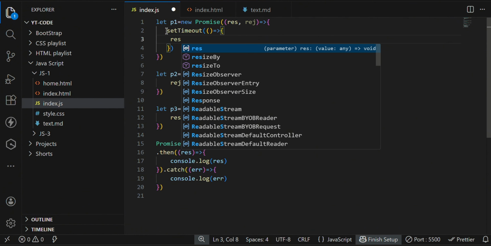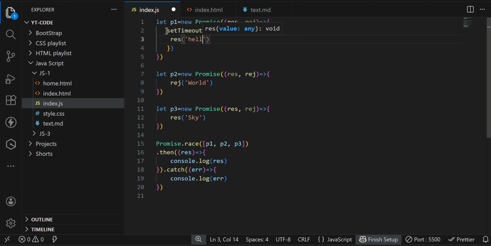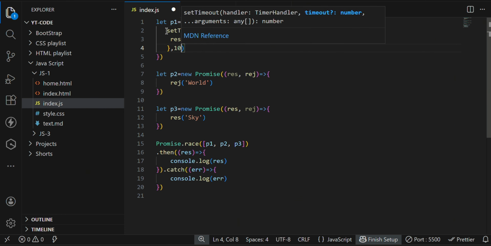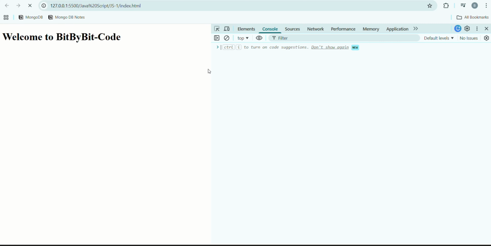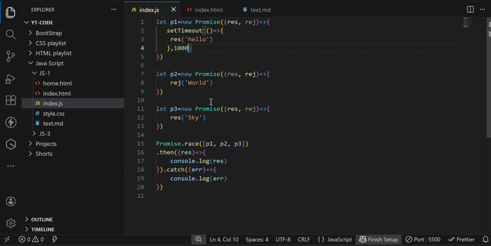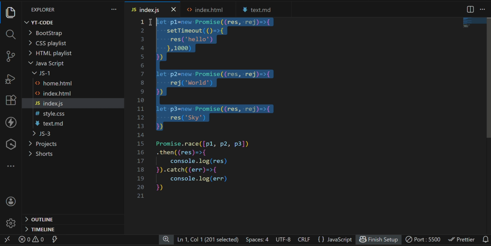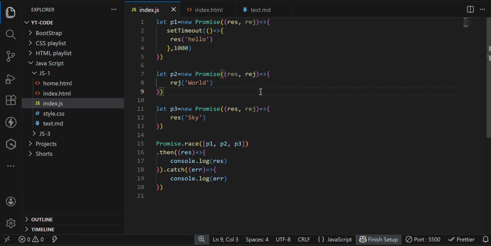If you want to see, setTimeout resolve of hello, and it is taking around 1 second. At that moment, it is going to execute for this world. Why? Because it is taking 1 second of time. Are you getting it here? What Promise.race means is that the one that completes the execution first, either resolve or reject, it doesn't matter at all, is going to be printed on the screen.